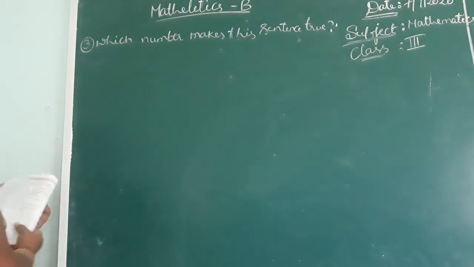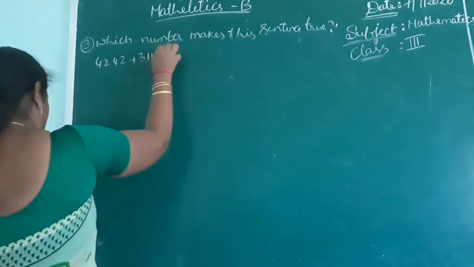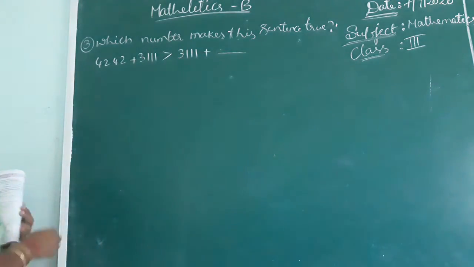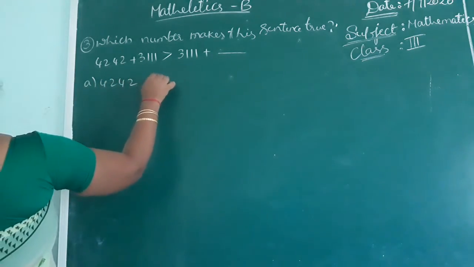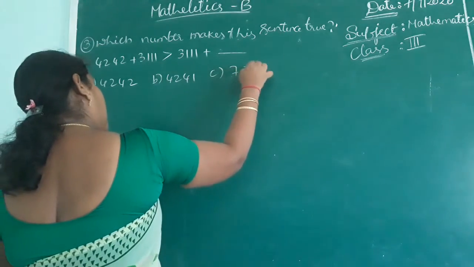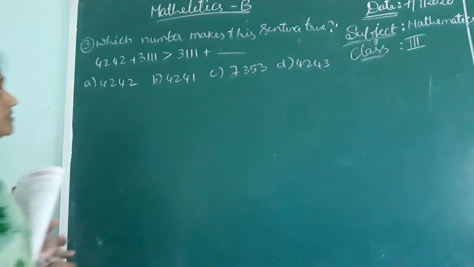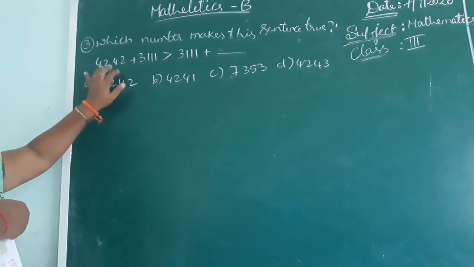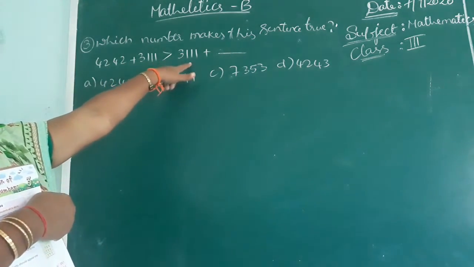4242 plus 3111 is less than 3111 plus blank. The options are 4422, 4241, 7353, 4240. Children, observe this. This side should be more. On both sides there is 3111.